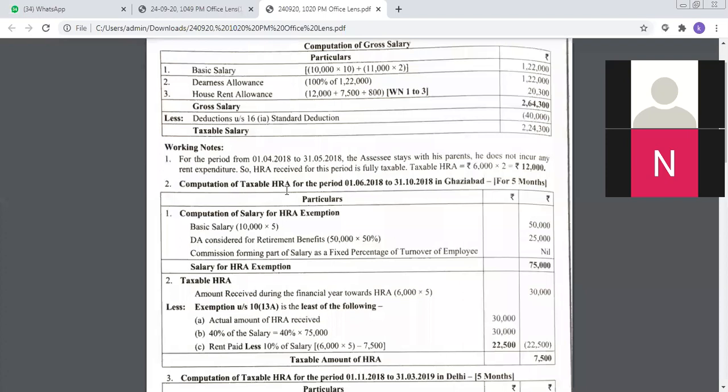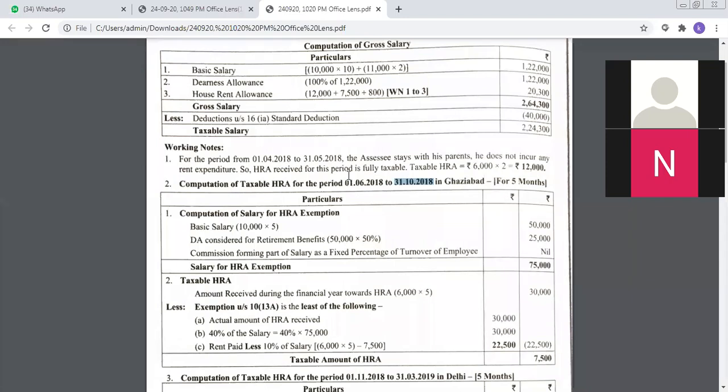We will consider only from that time from which he started staying on a rented basis. Okay, and from that day we are going to see. So he started to stay in Ghaziabad from 1st June, from 1st June 2018 to 31st October 2018. So for almost 5 months he stayed in a rented house in a place called Ghaziabad.